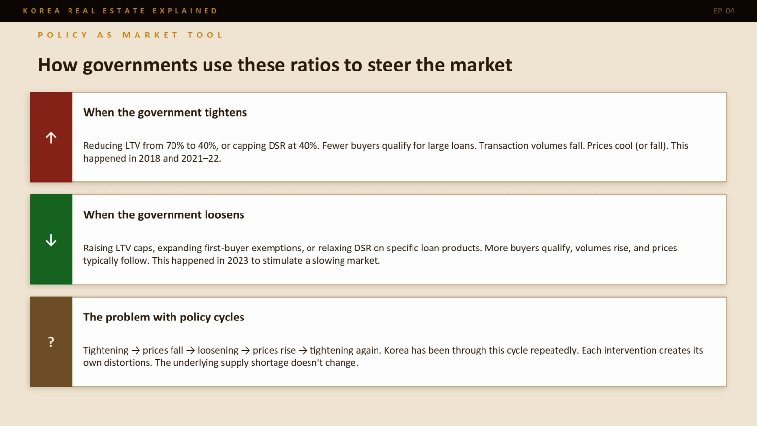The problem with policy cycles: tightening creates its own distortions. When buying is blocked, demand shifts into Jeonse. The underlying supply shortage doesn't change. Each intervention creates the conditions for the next one.